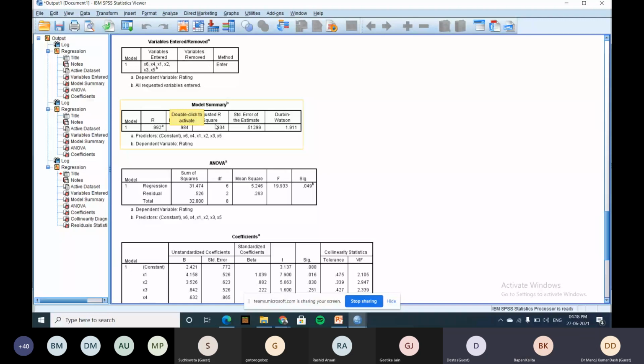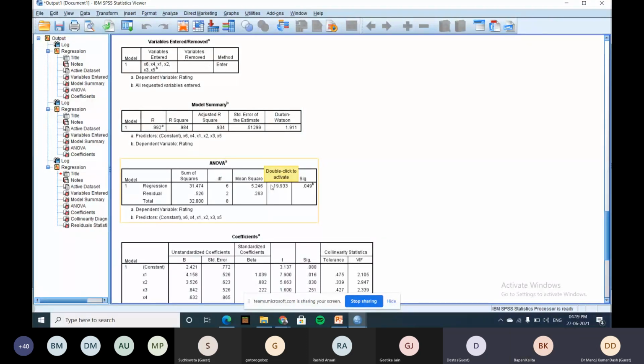Durbin-Watson, it is not higher than 2. So it means there is no autocorrelation. Next you calculate the F value. What is F here? More than 10. It's 19. So R square is more than 0.60, adjusted R square is more than 0.60, Durbin-Watson is close to 2, and F is greater than 10. So based upon 1, 2, 3, 4, we can say that the model is a significant fit.